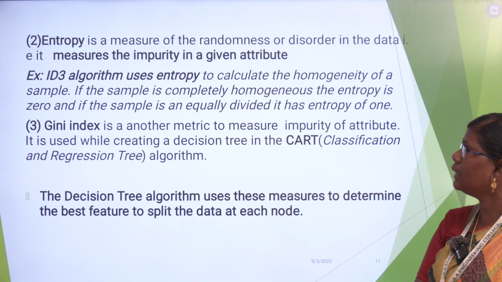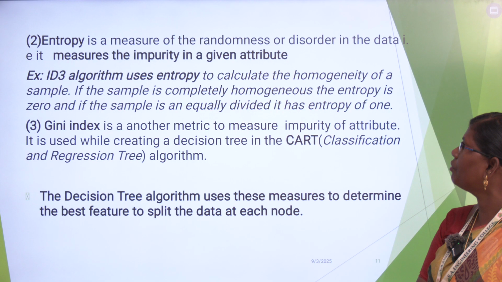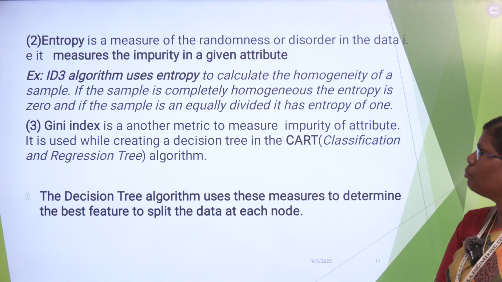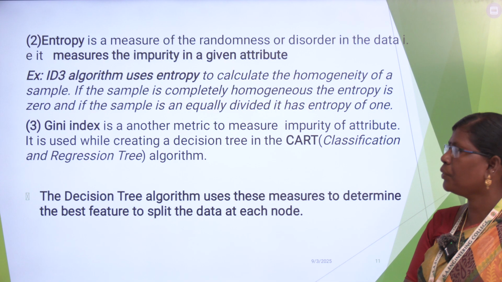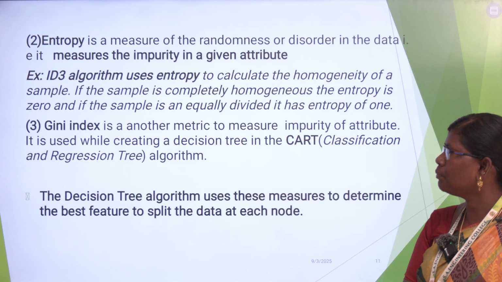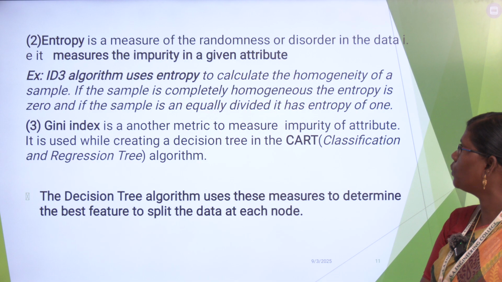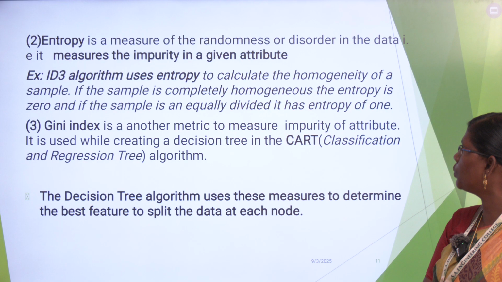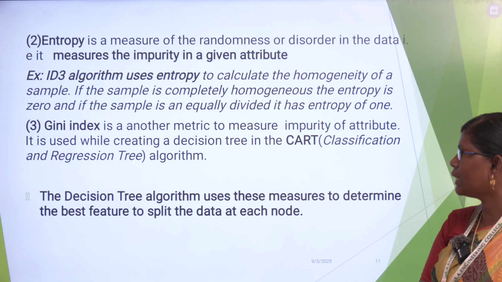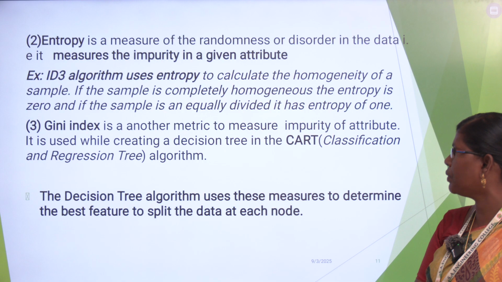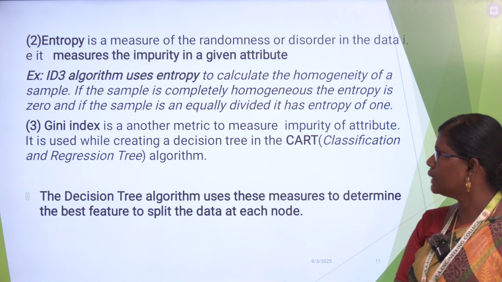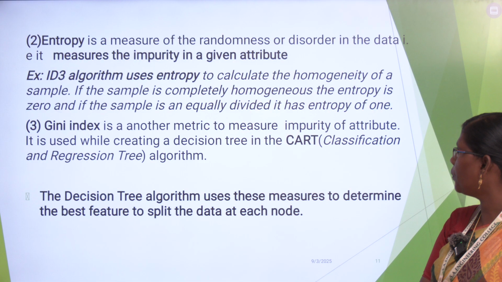Next method, entropy. This is a measure of the randomness or disorder in the data. That is, it measures the impurity of a given attribute. For example, the ID3 algorithm uses entropy to calculate the homogeneity of the sample. If the sample is completely homogeneous, the entropy is 0, and if the sample is equally divided, it has an entropy of 1. And another measure, Gini index. It is another metric to measure the impurity of an attribute.